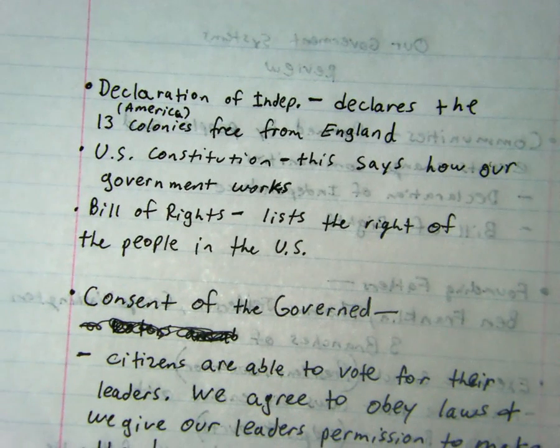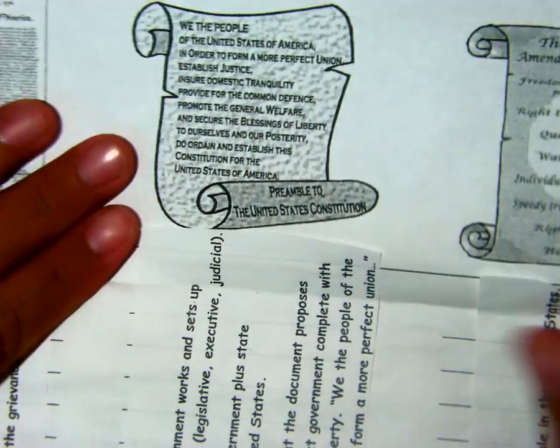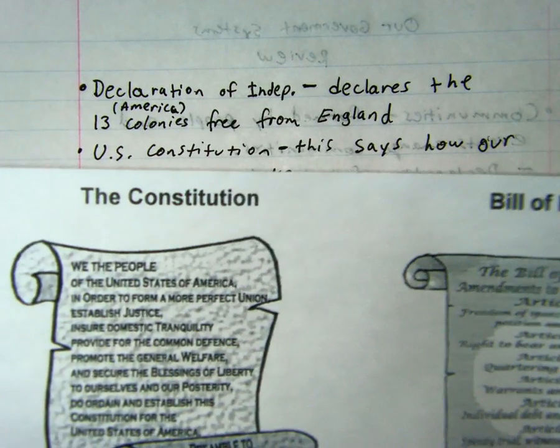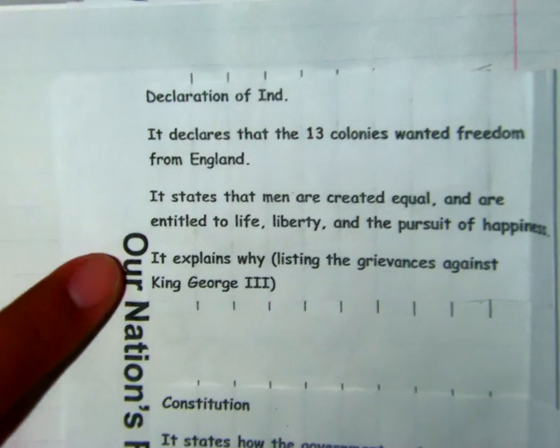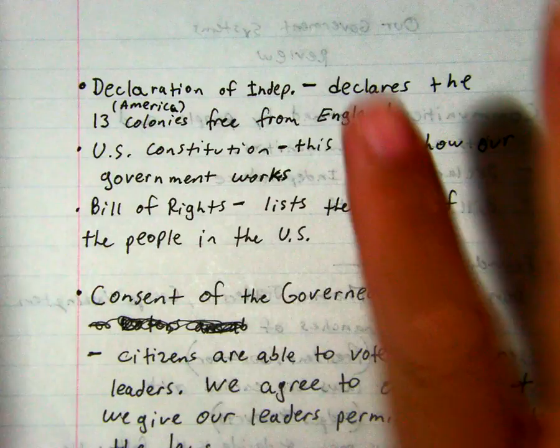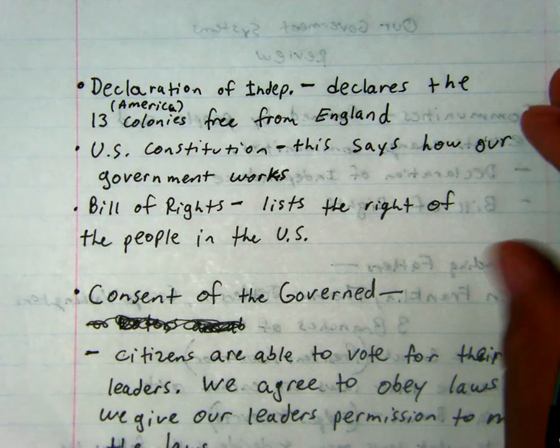Okay. Now, a few of the documents that we've talked about that you have in your composition books are our nation's founding documents, which looks like this. Y'all should have this. We have the Declaration of Independence. We have the Constitution, the Bill of Rights. Make sure you read through that. You also have what they mean right over here. But we went ahead and put it in the review here and jot down some of the important information there.